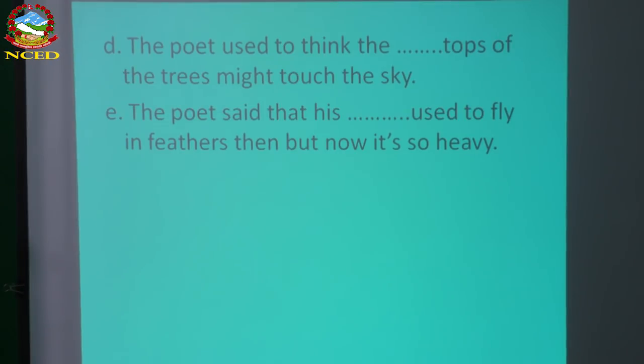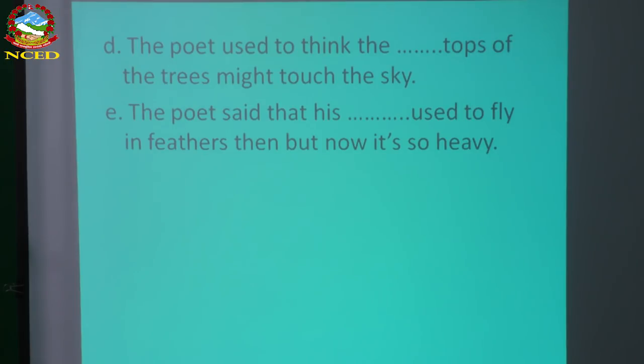Number D, the poet used to think the tops, what kind of tops of the tree? Slender tops, right? That word, slender, is in the last stanza, the fourth stanza. So pick up the word slender and fill in the blank in number D. Number E, the poet said that his spirit used to fly in feathers then, but now it's so heavy.